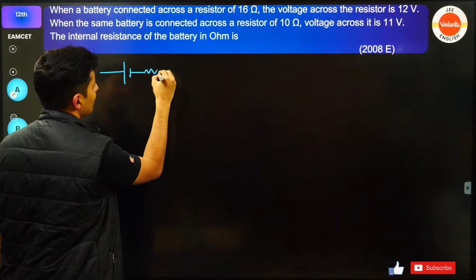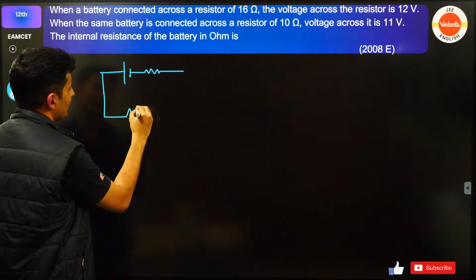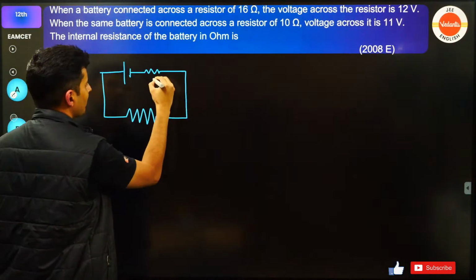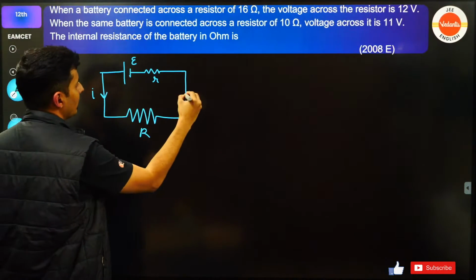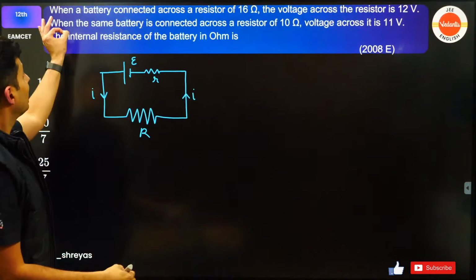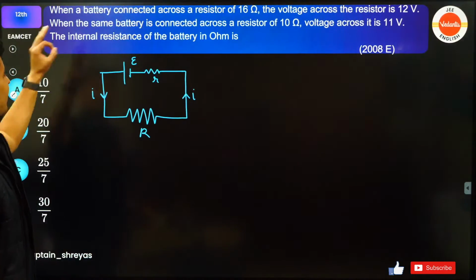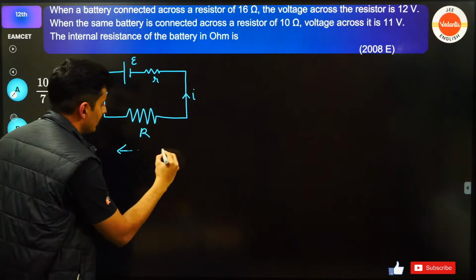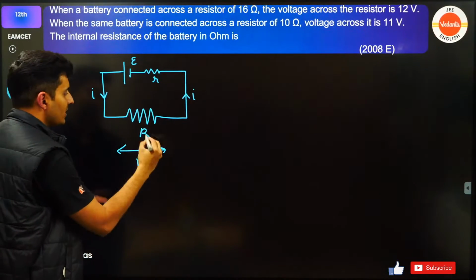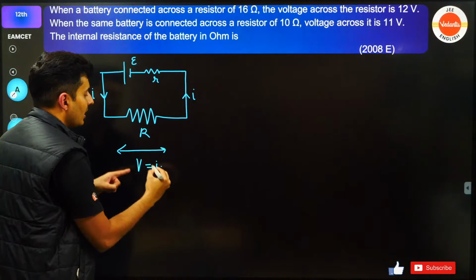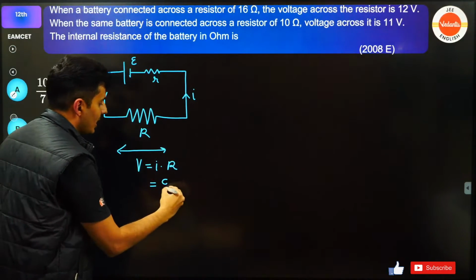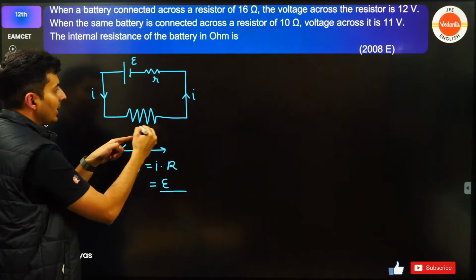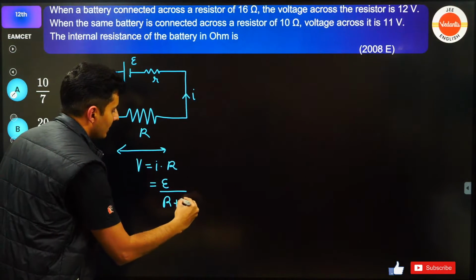This is the battery, this is the internal resistance, this is the external resistance, this is small r, this is E, this is capital R, this is the current flowing through it. The voltage across the resistor, meaning this one, will be current flowing through it into its resistance. Current, I know, is the total EMF by the total resistance, which is R plus r.